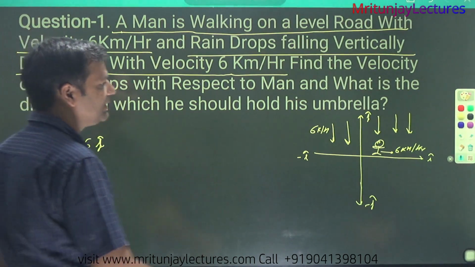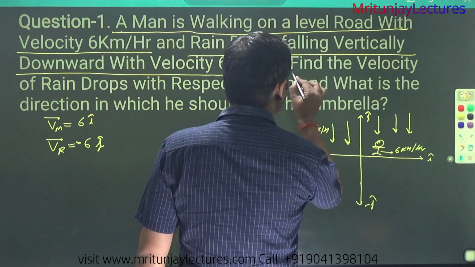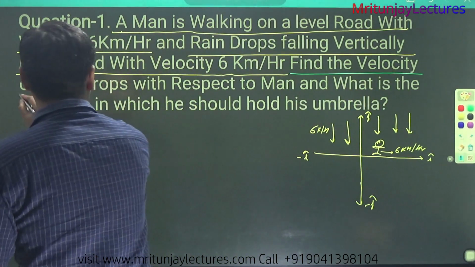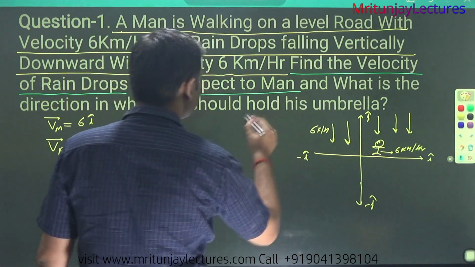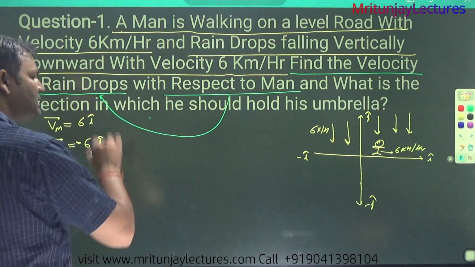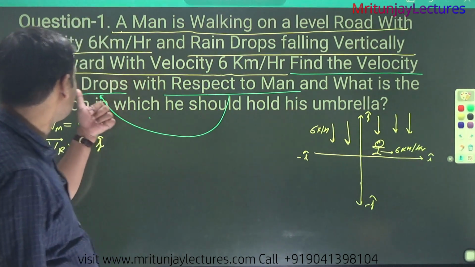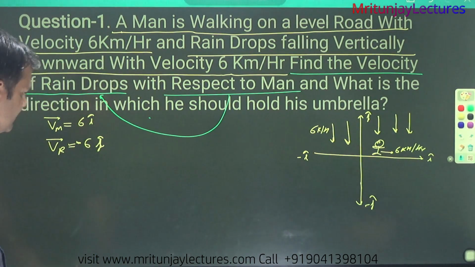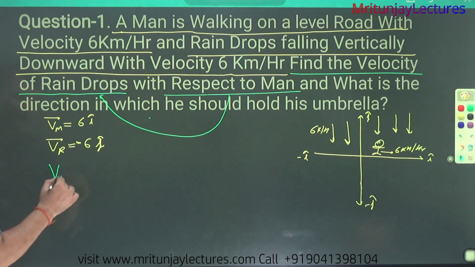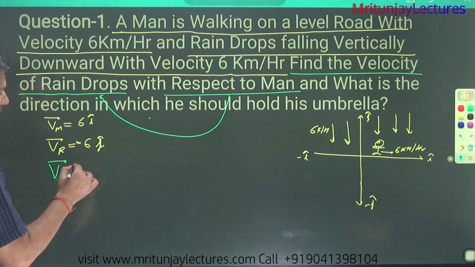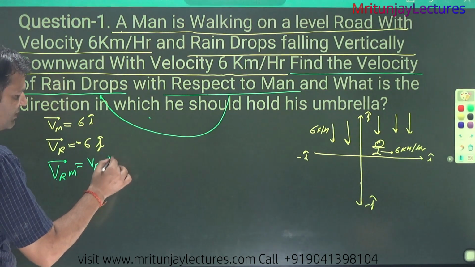Our motto is to find the velocity of the raindrop with respect to the man. It means if you sit on the man's head and see the velocity of the raindrop, that is the relative velocity. VRM is written as VR minus Vm. Very simple.